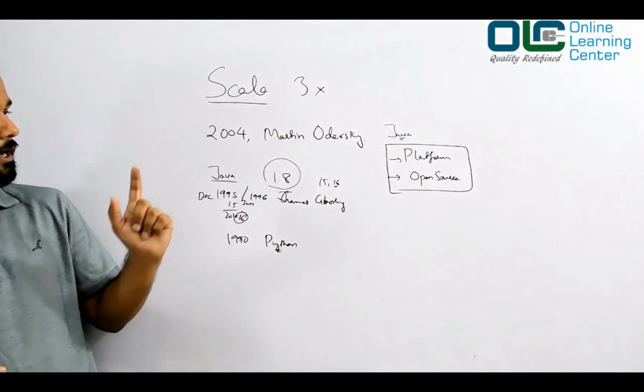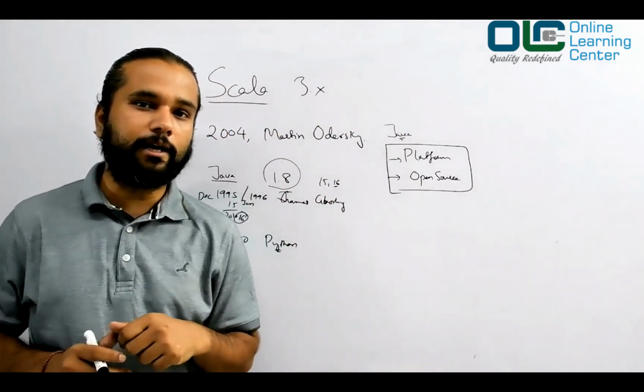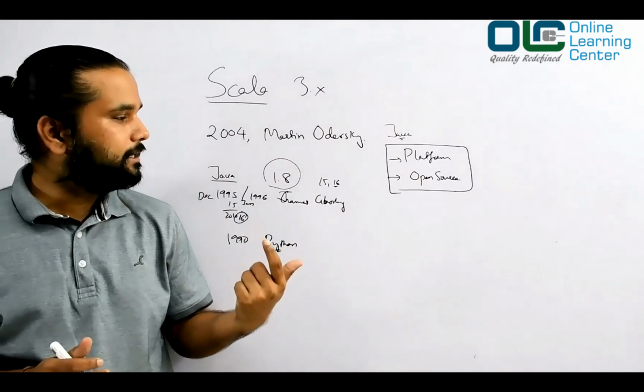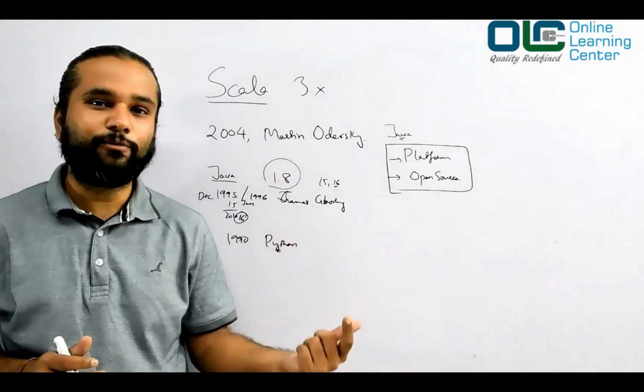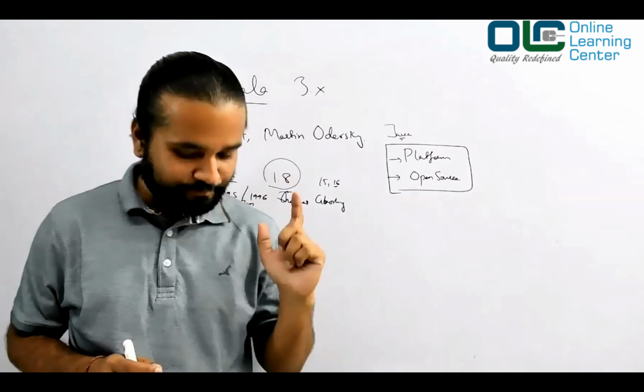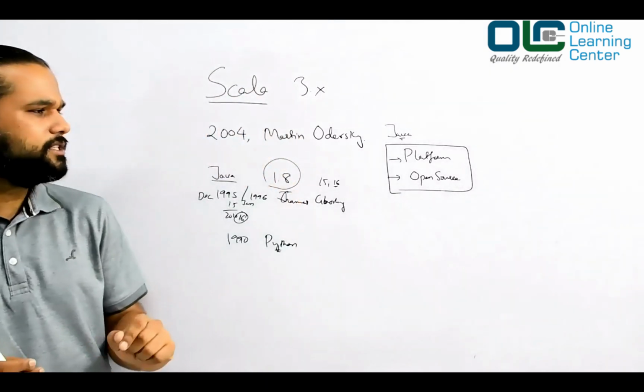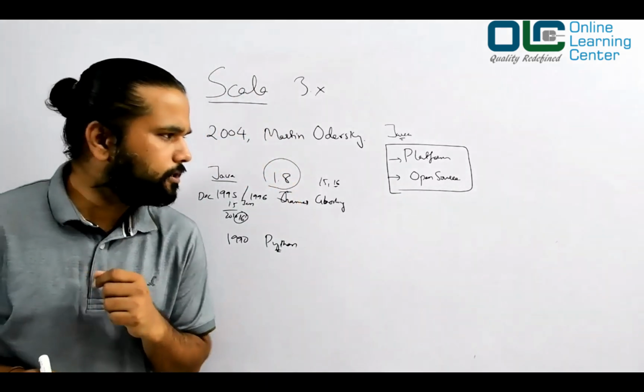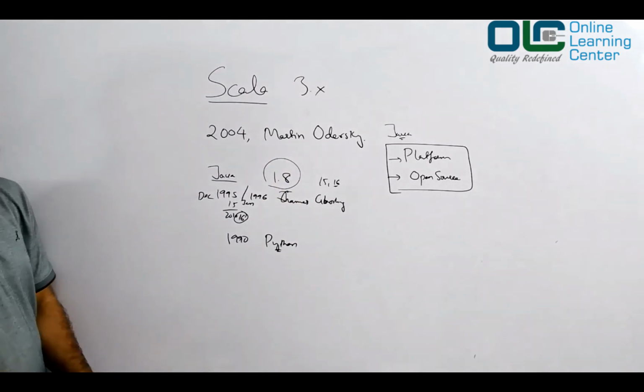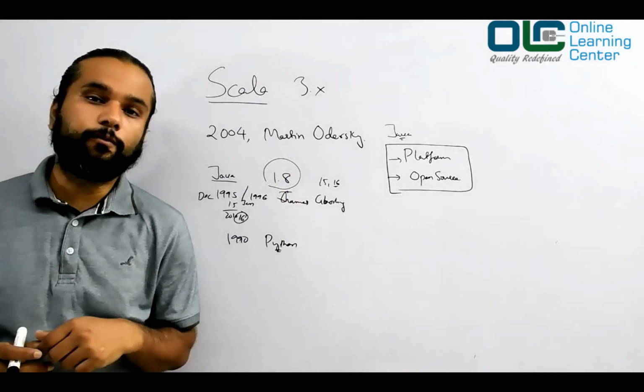Now you may say, okay, I understand that Java is ruling the market, but why exactly Scala? What is wrong with Java? There is nothing wrong with Java, but the problem was, number one, Java was verbose. When we say verbose, what does it mean?